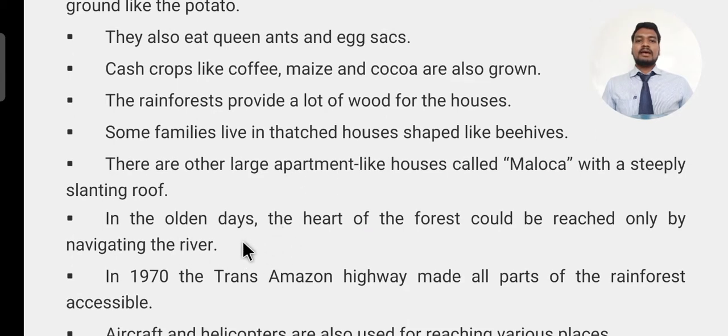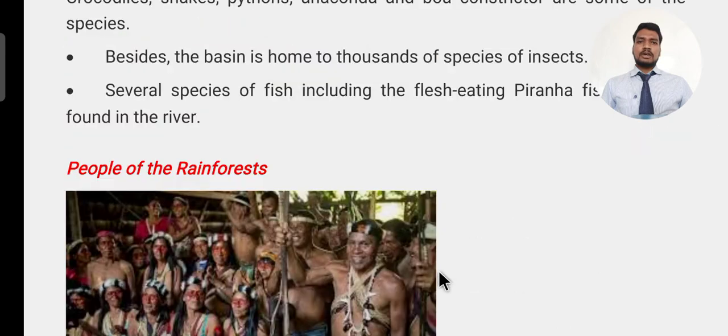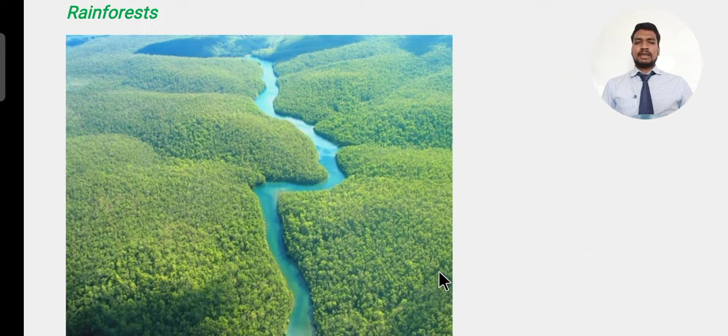In the olden days, the heart of a forest could be reached only by navigating the river. Since this river has many tributaries, this river basin is created by the joining of many tributaries, and it stretches over a larger area. The basin of this Amazon river is very large, bigger than any other river.